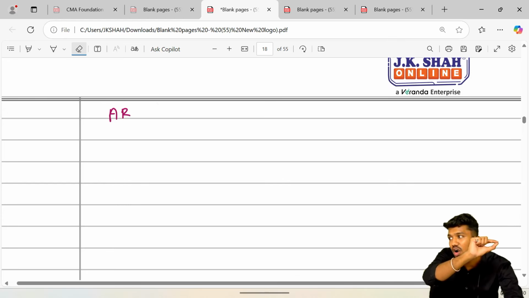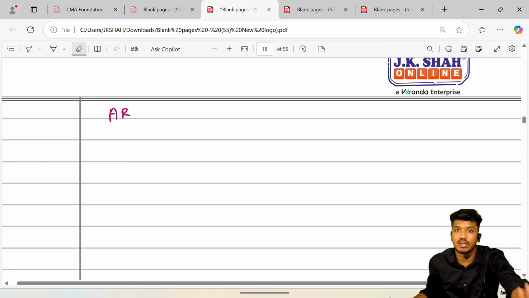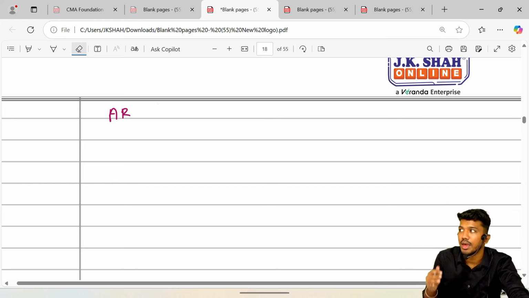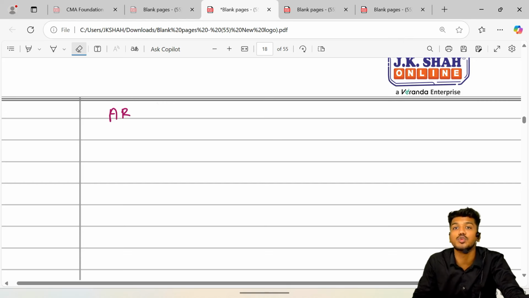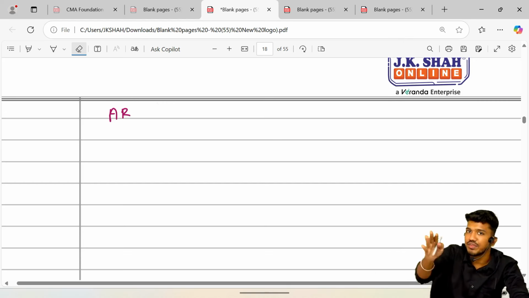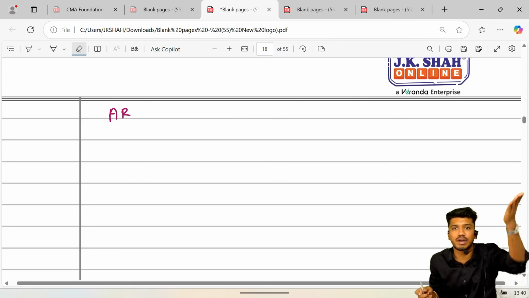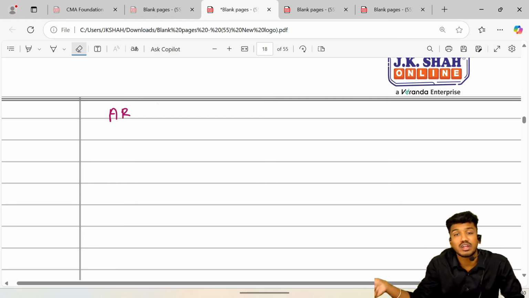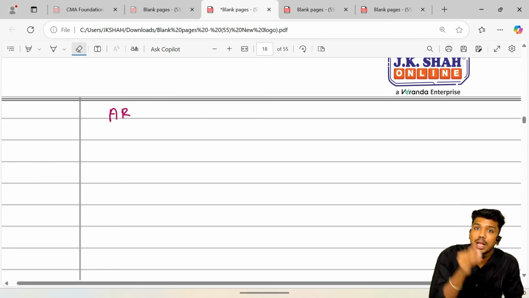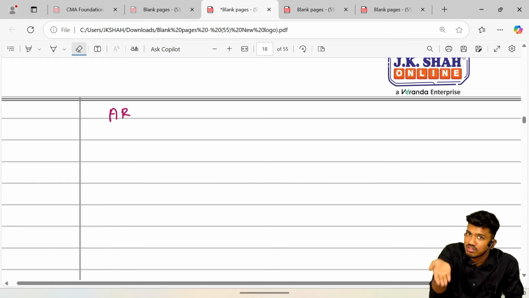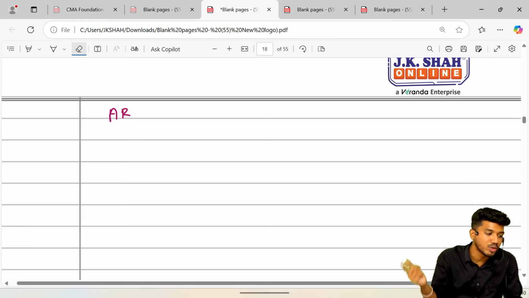So here the curve is not going to be horizontal. It will be downward sloping. I'll tell you how. As I told you a few moments ago, if you as a seller increase the price, consumers will definitely purchase, but they will purchase less quantity. Even if you are a monopolist, no doubt you can increase the price, go ahead, there is no problem. But then customers will not purchase the same quantity from you because they find it expensive. So people will definitely purchase, but they will purchase less quantity from you. So as the monopolist raises the price, the quantity demanded would decrease or be less.